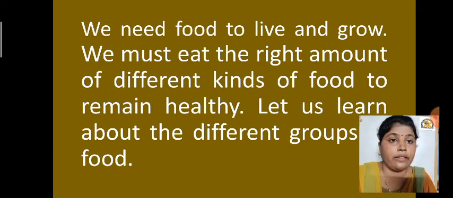We must eat the right amount of different kinds of food to remain healthy. See students, we all are eating food, but there should be a perfect timetable. This right amount of different kinds of food, what is the meaning of right amount? Right means perfect. In short, in a simple sentence, we should take all kinds of food. हर प्रकार का खाना हमने खाना चाहिए.